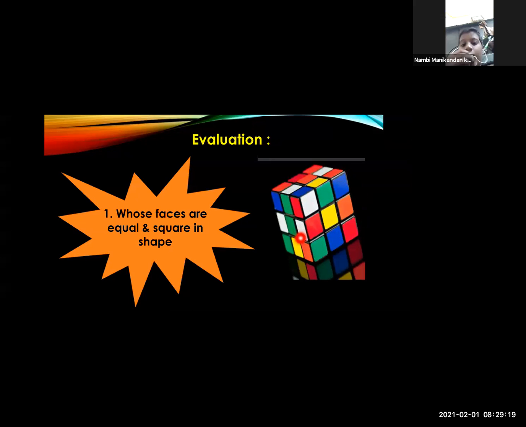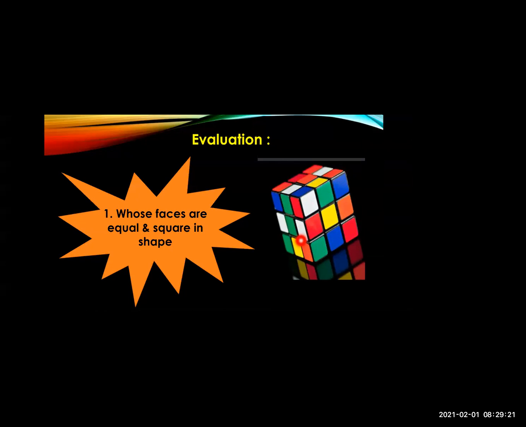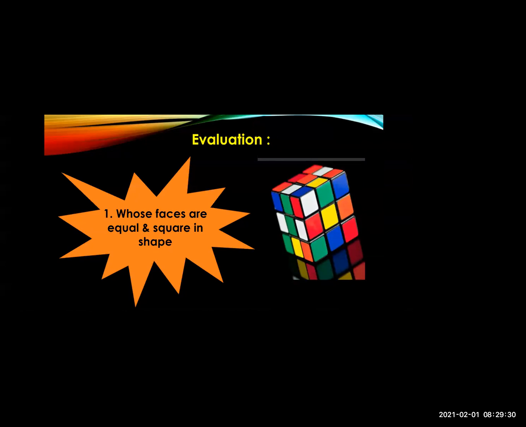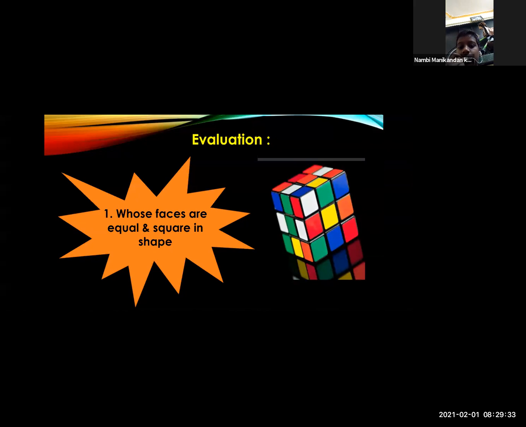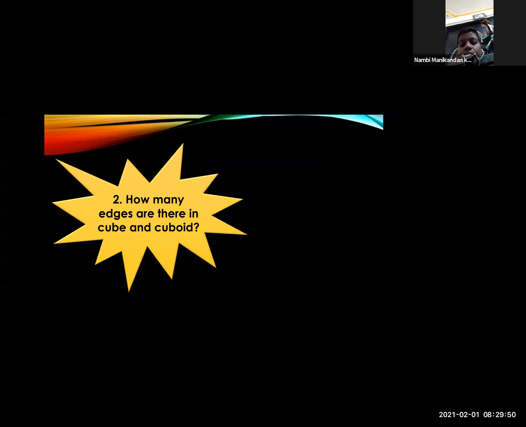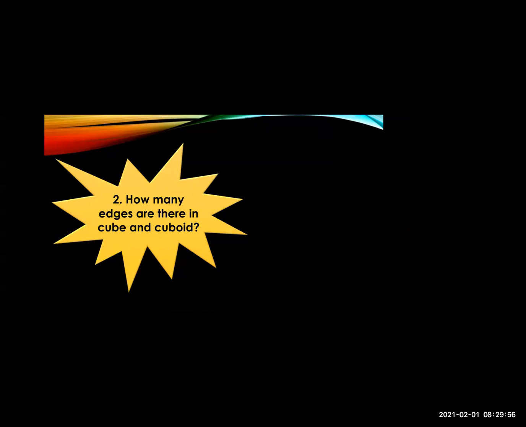Cube has 12 vertices? We studied right now only, no? 8. The 8 vertices. And how many edges are there? 12. 12 edges. Very good. Now, one more question. How many edges are there in a cube and a cuboid? We studied cube and cuboid now. So now tell me how many edges are there? Cuboid is also having 12 and cube is also having 12 edges.